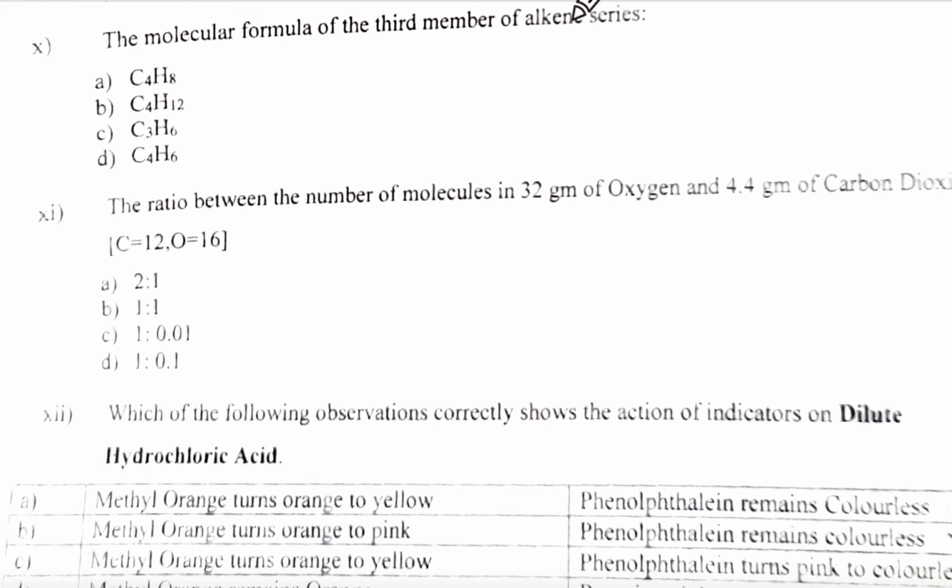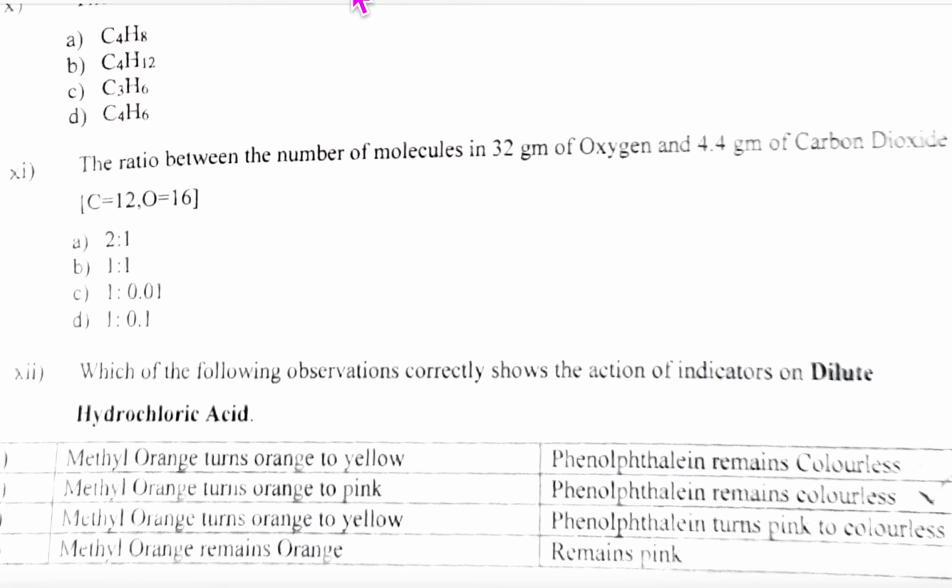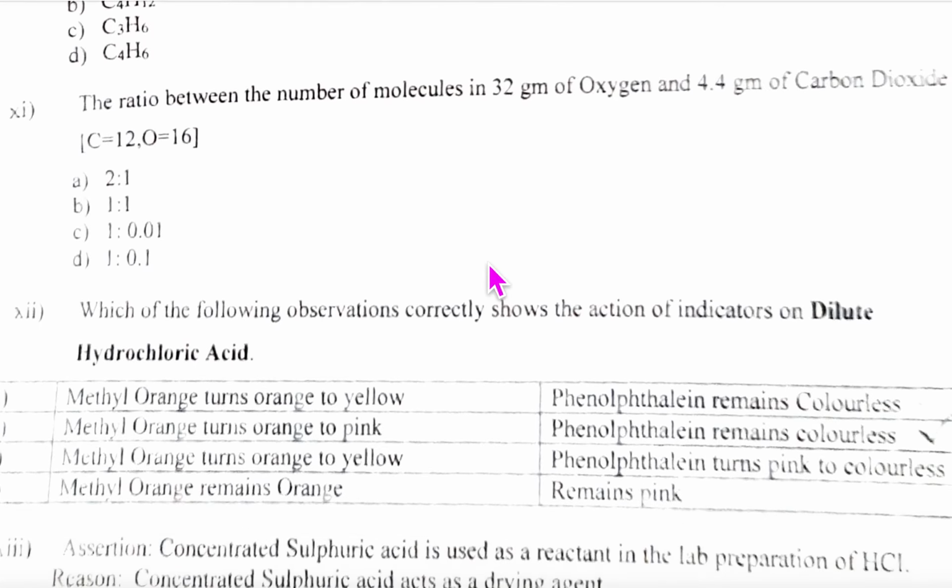Molecular formula for the third member of alkene. Alkene, the first is eth, then is prop, then is but. So it will be butene. So what will be but? It will be C4. And alkene means CnH2n, so H8. Where is it? Understood how to think? And write it down so that you don't make silly mistakes. All of us are very good at making silly mistakes.